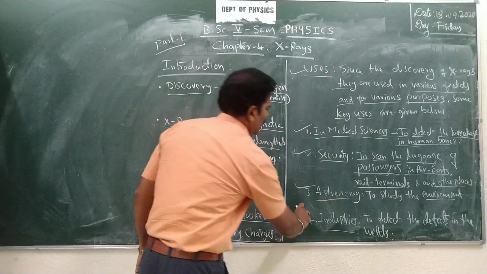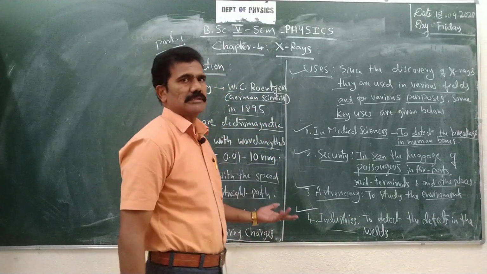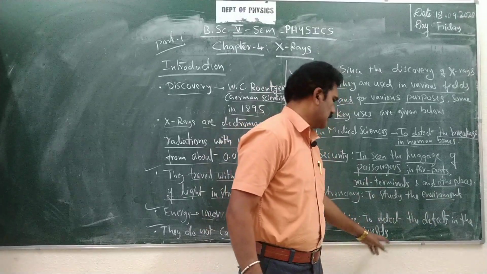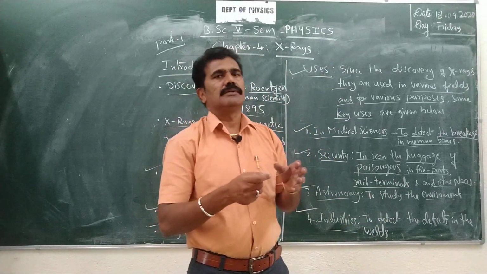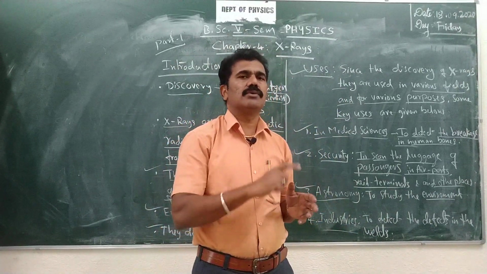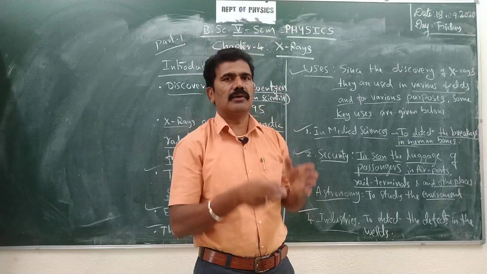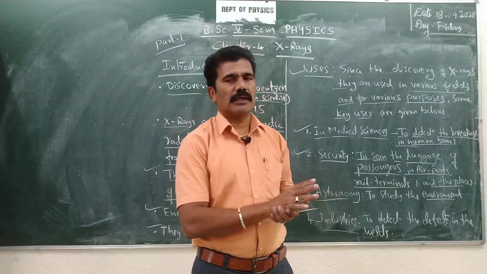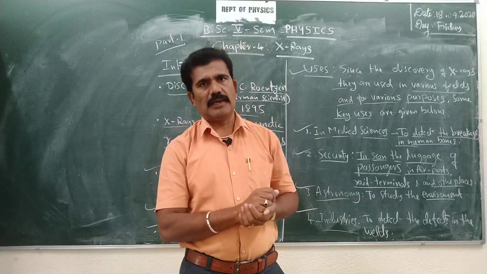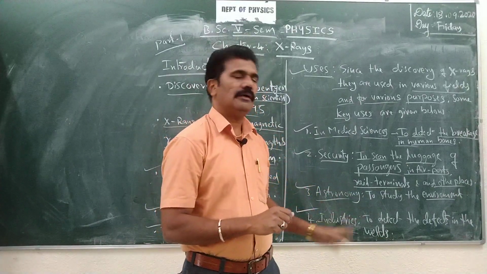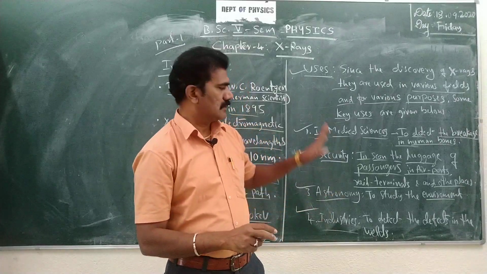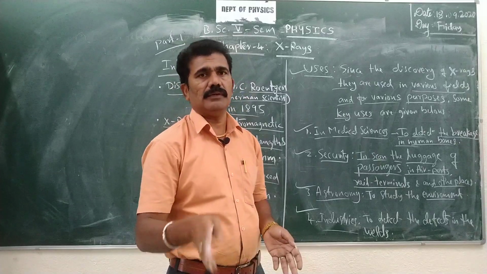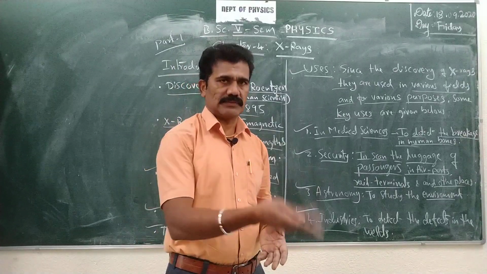Next, in industries, various types of industries are there, and X-rays are very useful to detect defects in the welds. After welding, we can check whether the welding is uniform or not uniform, by allowing the weld part through the X-rays. Just by passing the X-rays, we can identify the defects in the welds. That is a particular application in industry. Other than that, we can see a lot of applications of X-rays. As I said just now, we can use X-rays even in the research field also.